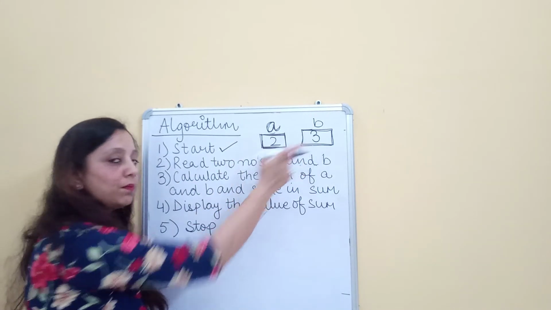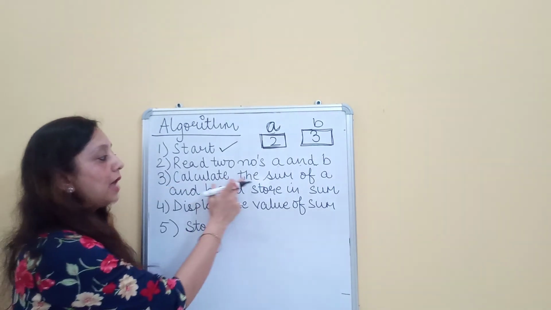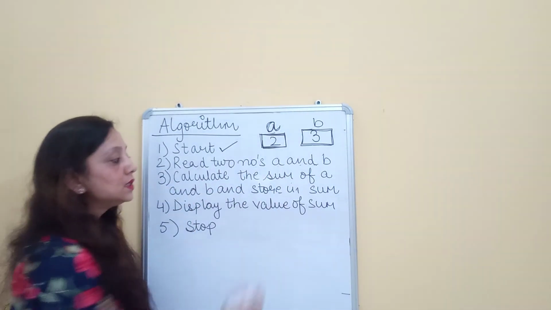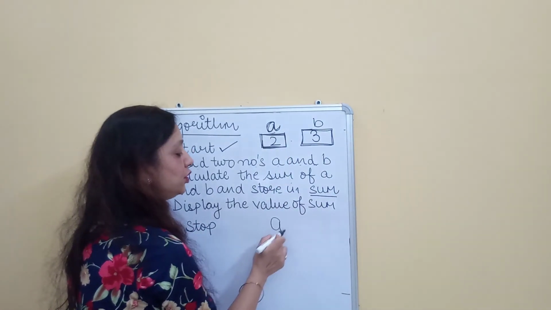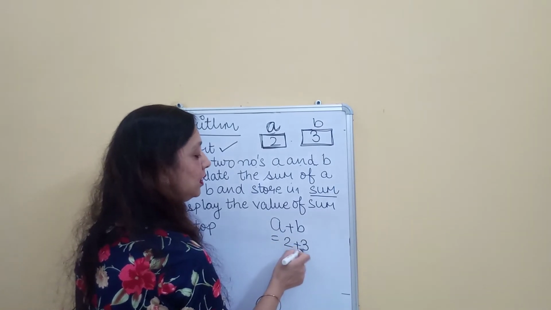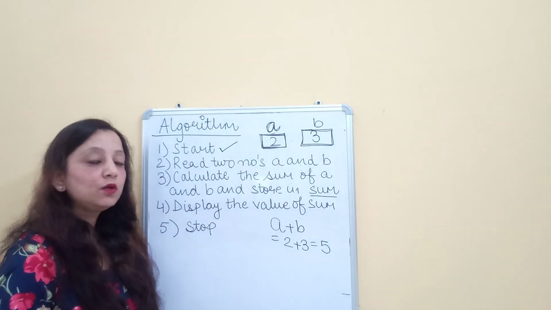So now what is the next step? Obviously, I have got the two numbers. Next, what do I have to do? I have to perform the addition. So you say calculate the sum of A and B and store in sum. So what will I do? I will do the addition of these two numbers, A plus B, which is equal to 2 plus 3, which is equal to 5. Okay. Now I know 2 plus 3 is equal to 5.